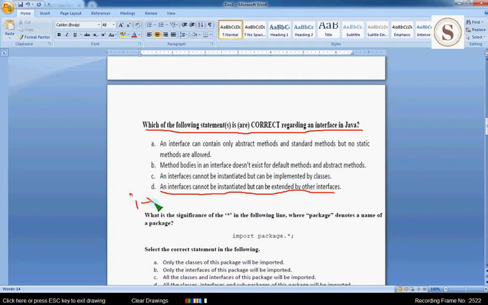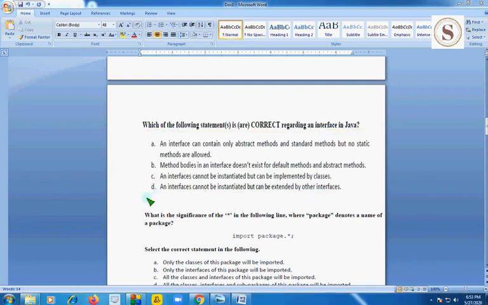Interfaces can be extended, but the reverse of this is not possible. Only interfaces can be extended by other interfaces. So option D is the correct answer.